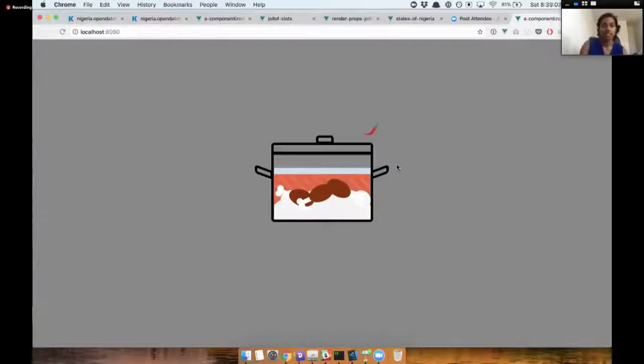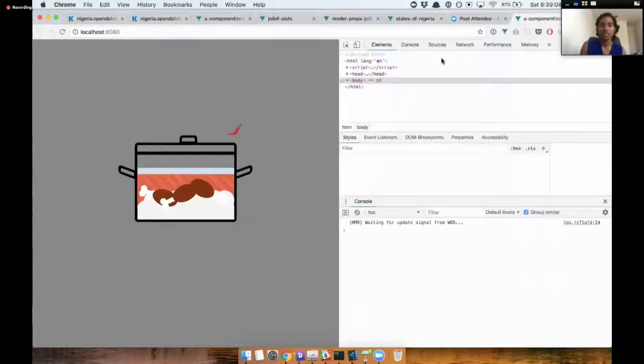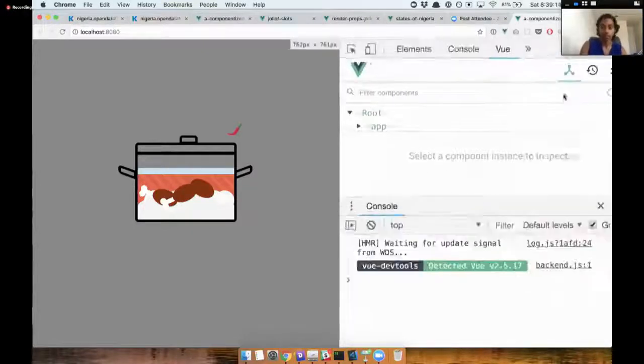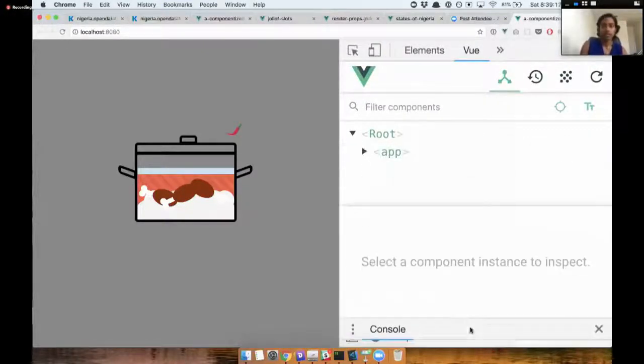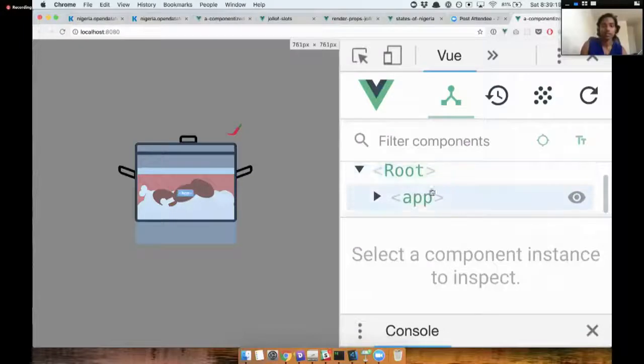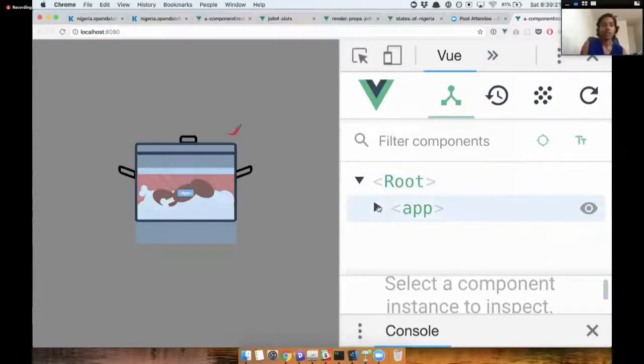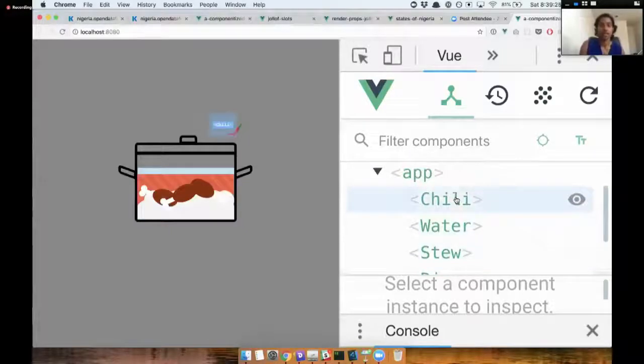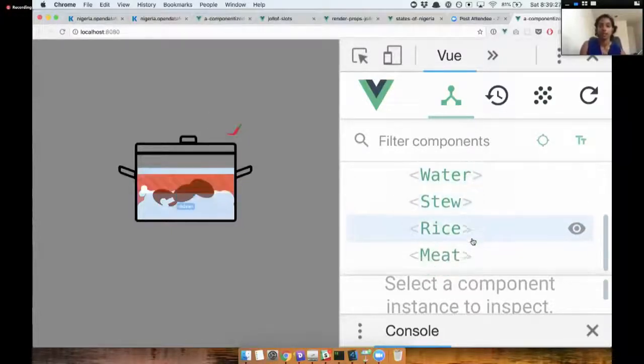This is what I built using that example. And I'm going to move this down here. I'm going to show you the Vue developer tools. And so if you can see, I'm making it super giant. So here we have our single app. And then within it, we have our different layers. So we have our chili layer, our water layer, and so on.